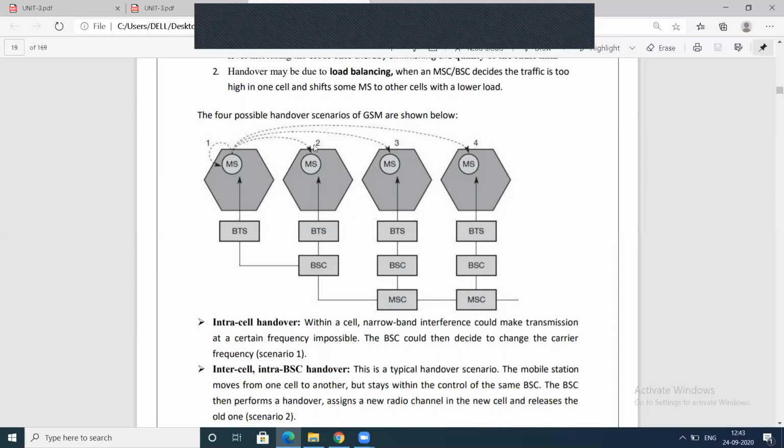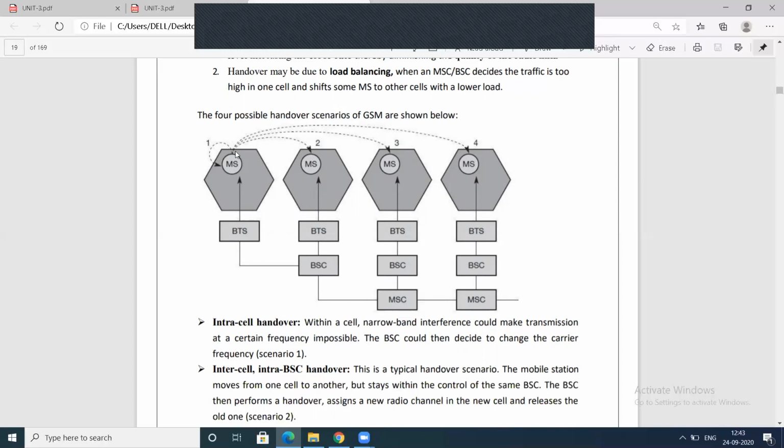Next, the third one is inter-BSC. Inter-BSC means the mobile has moved from here to here. This cell is controlled by this BSC and that cell is controlled by that BSC, so the BSC also changes. So it is inter-BSC, and these 2 BSCs are under this MSC. So intra-MSC, inter-BSC.